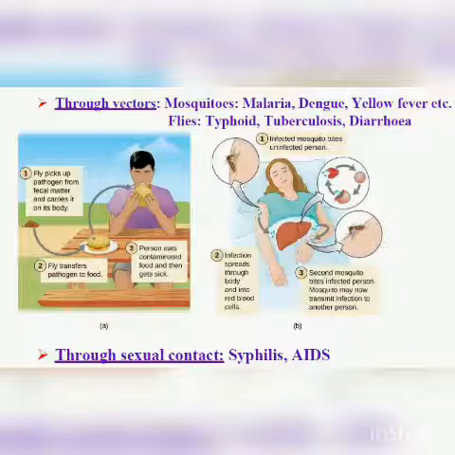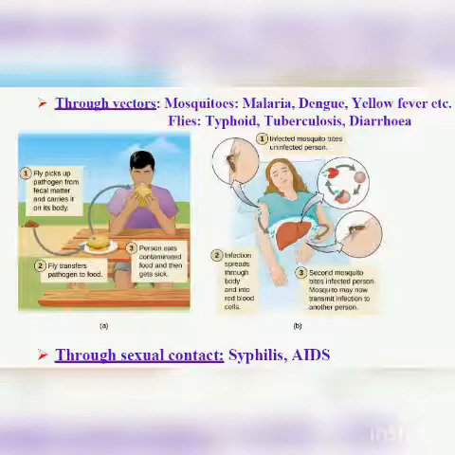Okay, and you can see here also, a fly picks up a pathogen from the fecal matter and carries it on the body. Flies sit in dirty places, and in dirty places a large number of microorganisms like bacteria and viruses are present, and they stick to the body of the fly. And when this fly sits on food which is not covered, what will happen? That microorganism will come onto the food, and when the person eats that food, the person will get sick.